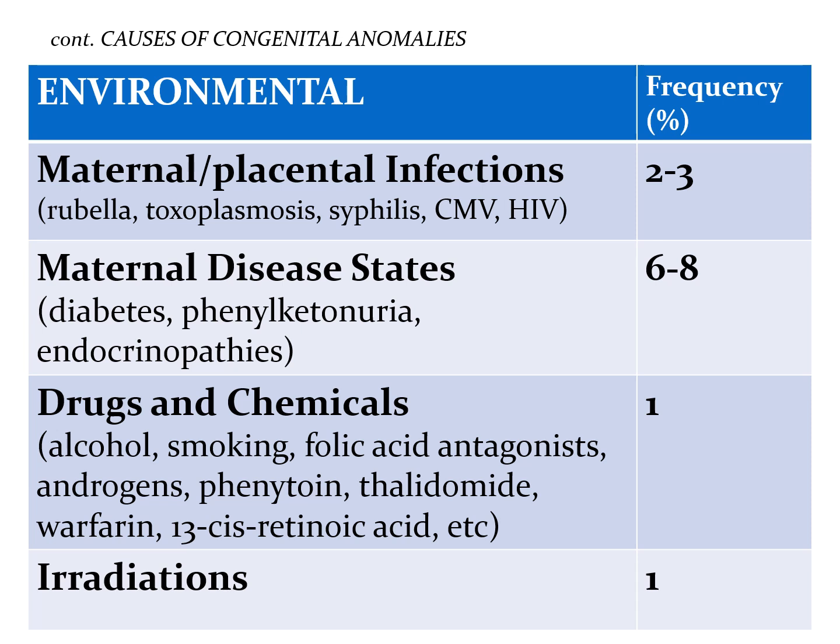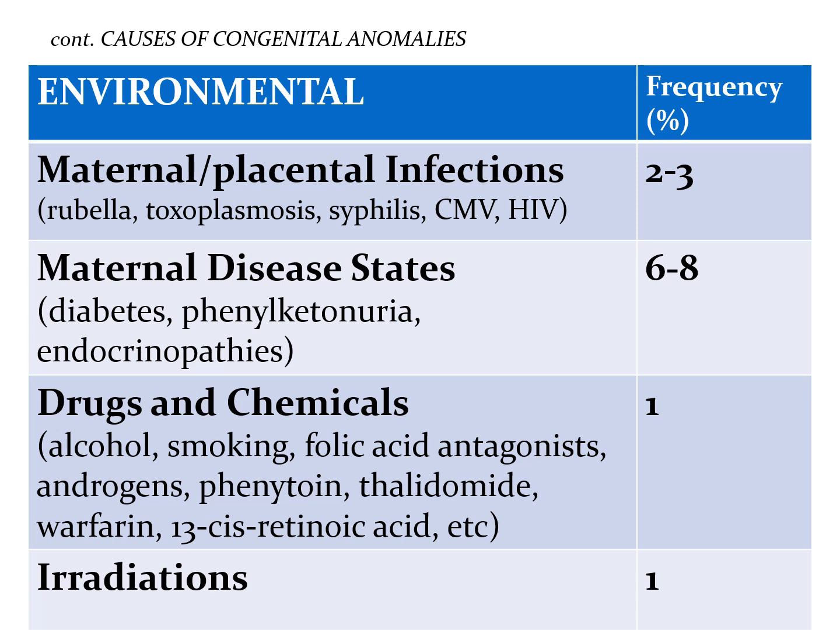We have also environmental influences that cause congenital anomalies, like maternal and placental infections, 2 to 3%. Rubella embryopathy was prevalent in the 19th century, but with the advent of the vaccine, it was almost eliminated. We have also toxoplasmosis, syphilis, CMV, and HIV.